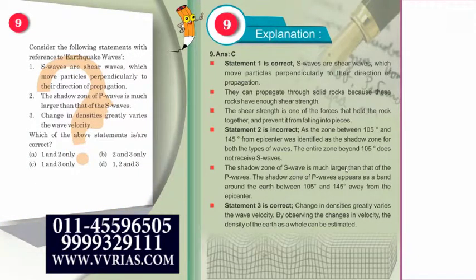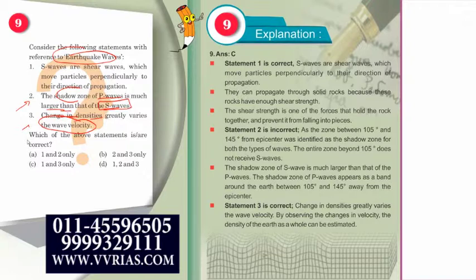Moving on to the ninth question. Consider the following statements with reference to your earthquake waves. S waves are shear waves which move particles perpendicularly to their direction of propagation. First statement. The second statement. The shadow zone of P waves is much larger than that of S waves. Third statement, the change in densities greatly varies the wave velocity. ठीक है? Which of the above statements are correct?